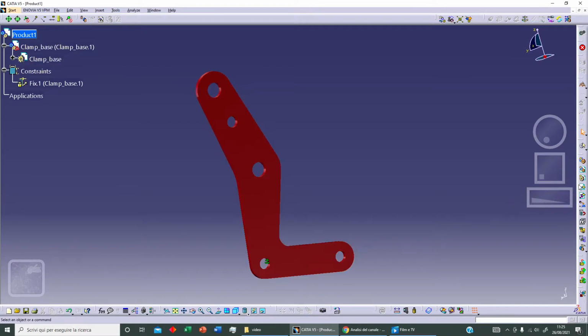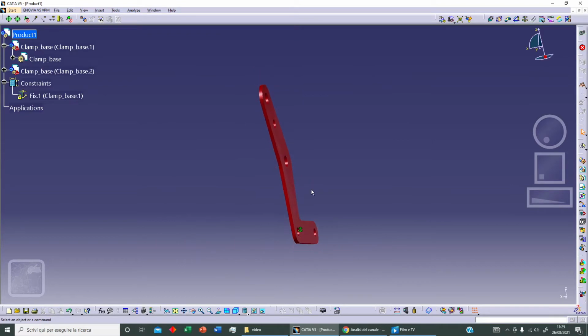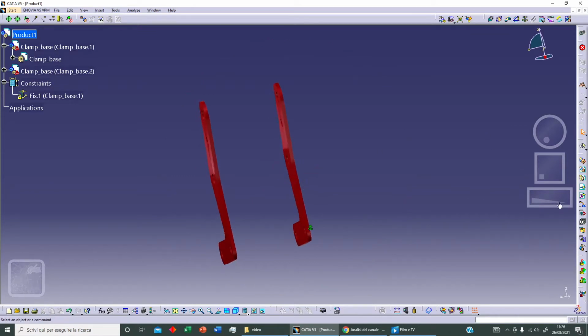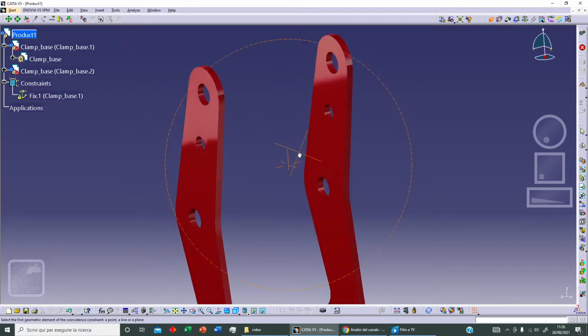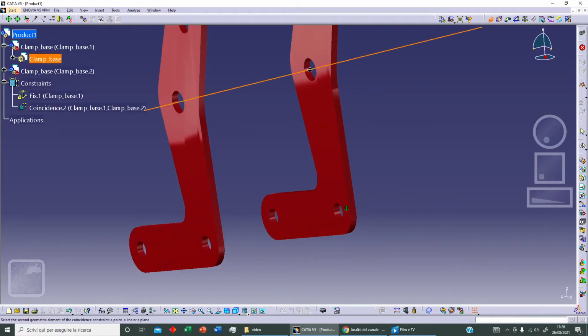Okay, now we can add a second element. We can click on existing component and we can click on product, and we can add a second clamp base, and let's click on open. As you can see here, we've got two different elements, and we can move with manipulation. We can select an axis, for example this, and we can move our second element and we can click on OK. We can add two different constraints. For example, we can add coincidence between this, and we can add coincidence between, for example, this and this.